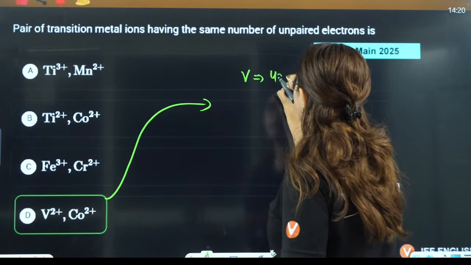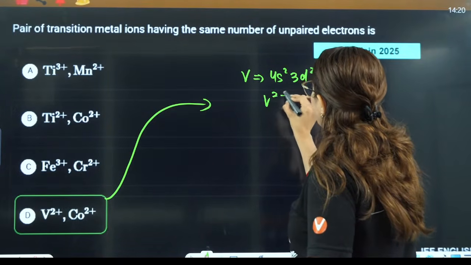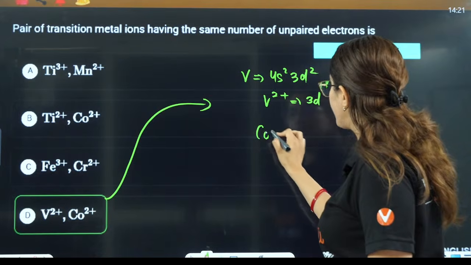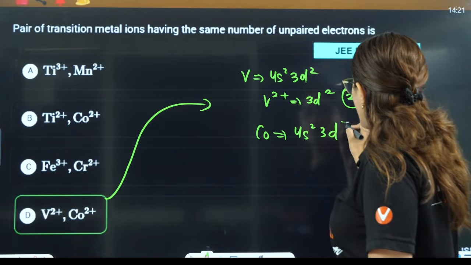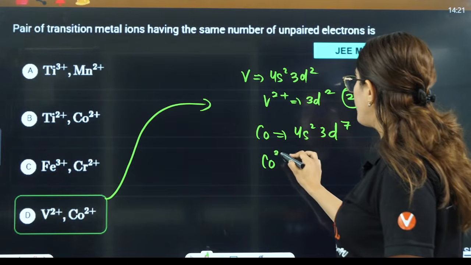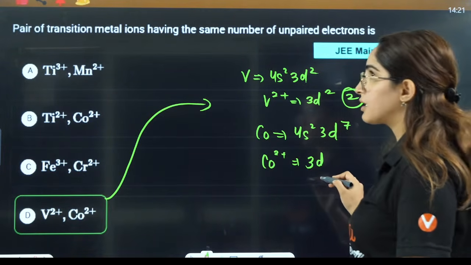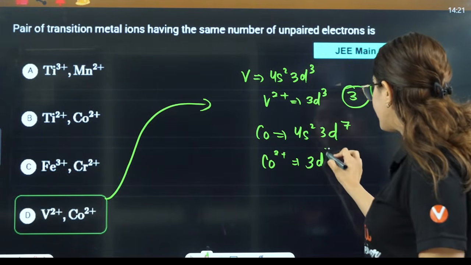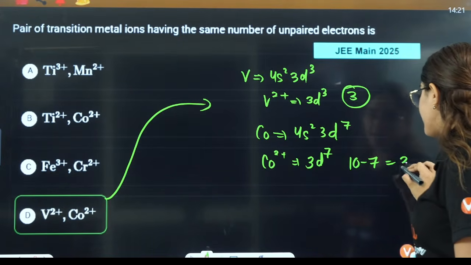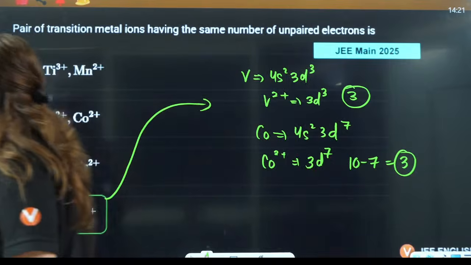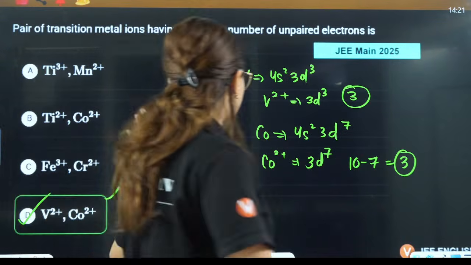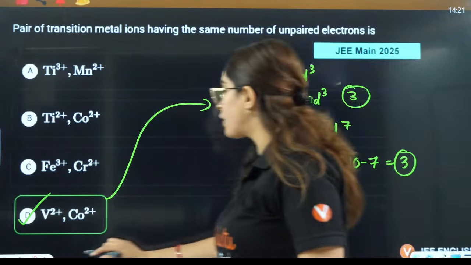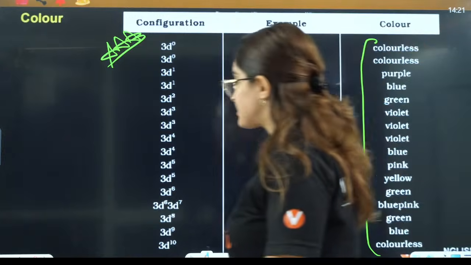Vanadium is 4s2 3d3. Vanadium 2 positive is 3d3, so 3 unpaired electrons. Cobalt is 4s2 3d7. So cobalt 2 positive is 3d7, which is 10 minus 7, that is 3 unpaired electrons. So these two have the same number of unpaired electrons. I am just giving you the answer directly. You have to solve each option like this to tell whether the unpaired electrons are the same or not.